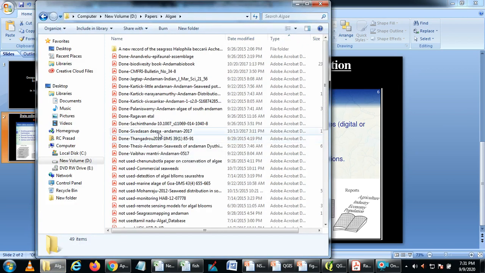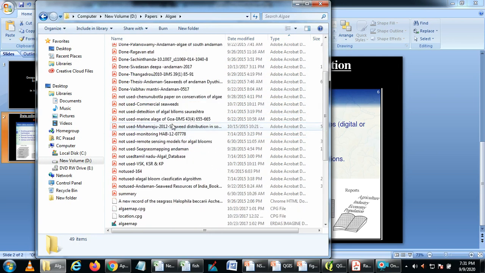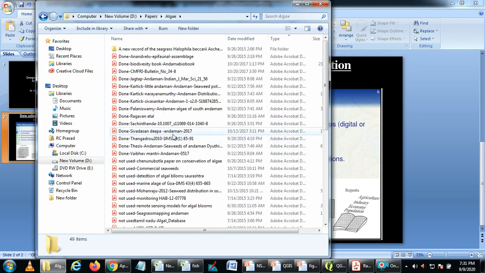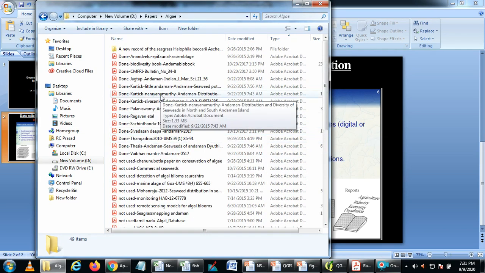So that is the study area. Initially, if you define your own problem, then you start searching literature. I have various papers published in different journals and from different sources. I have collected some papers related to the distribution of this algae in different parts of Andaman Nicobar.